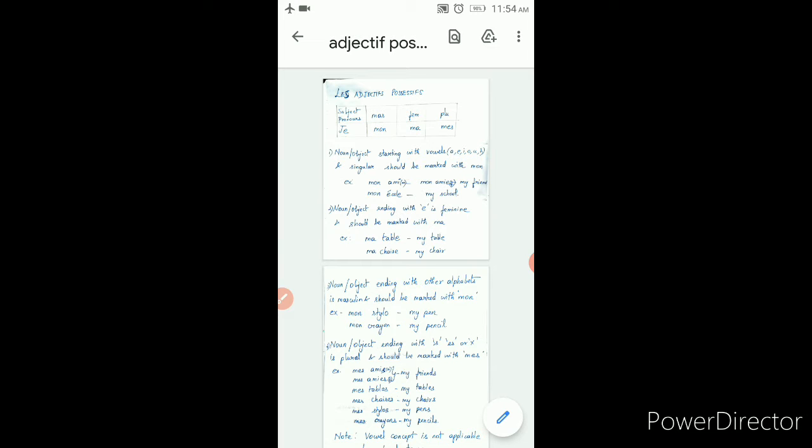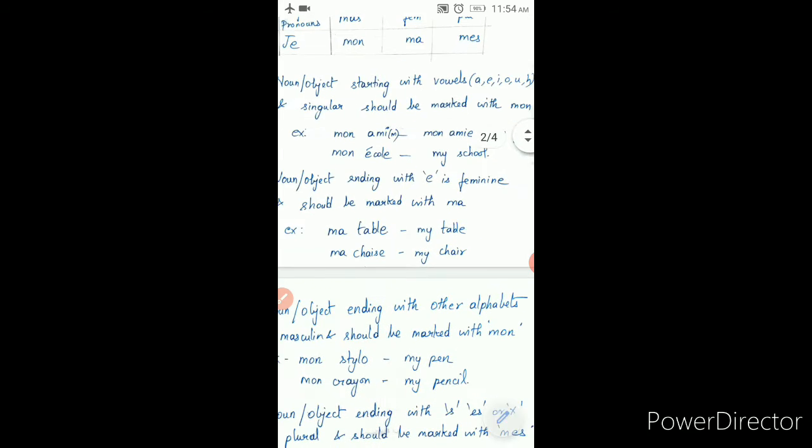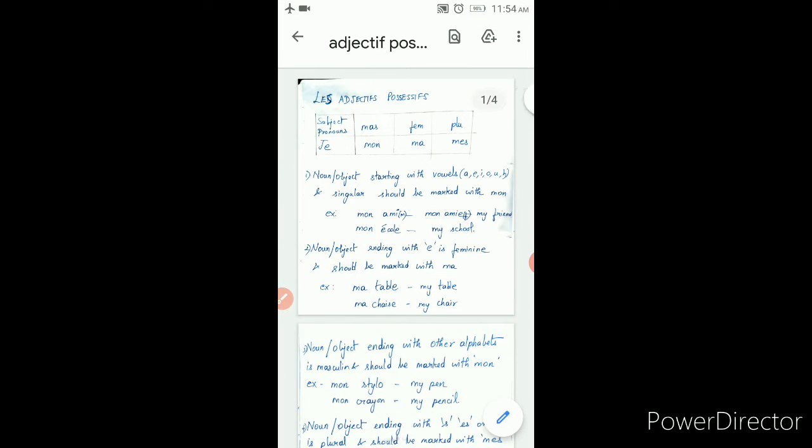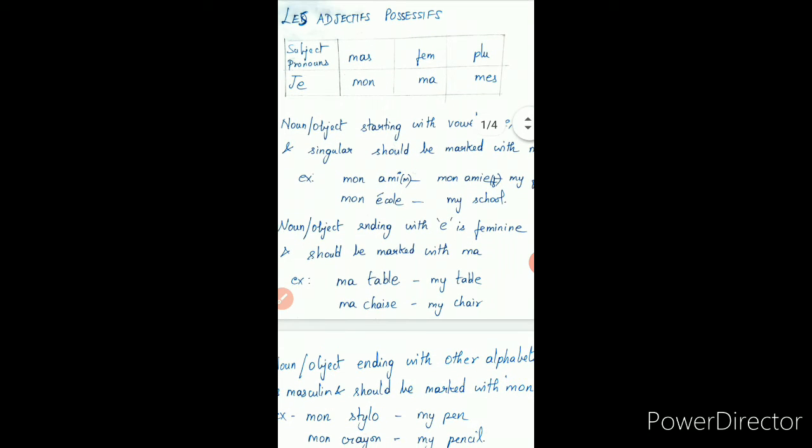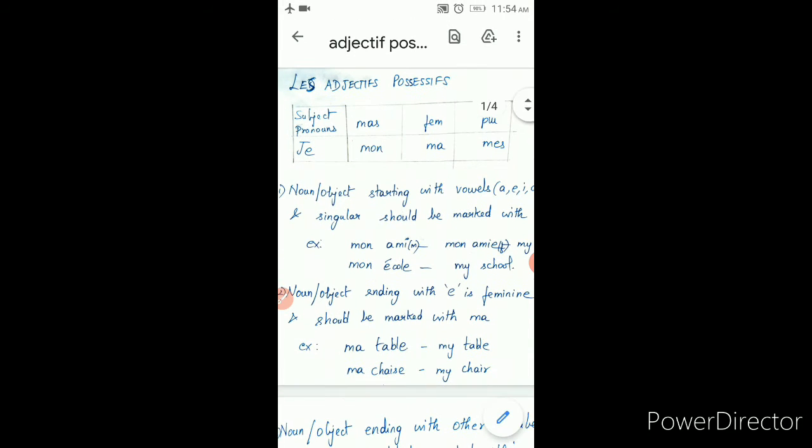Today let us see an important grammar topic called adjective possessive. In English it is possessive adjectives. Okay, so now let us move on to that.